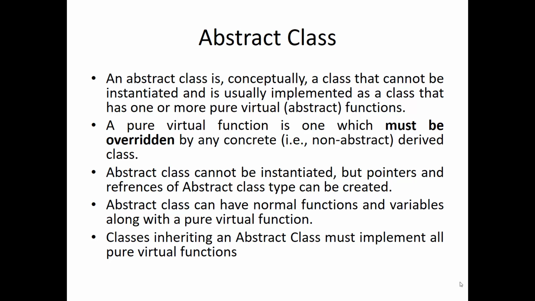In today's session, we will be discussing abstract class. Basically, what is an abstract class? It is a class which cannot be instantiated. That is, you cannot create an object of a class which is abstract. Okay? And when does a class become abstract? It is implemented as a class which has one or more pure virtual functions.